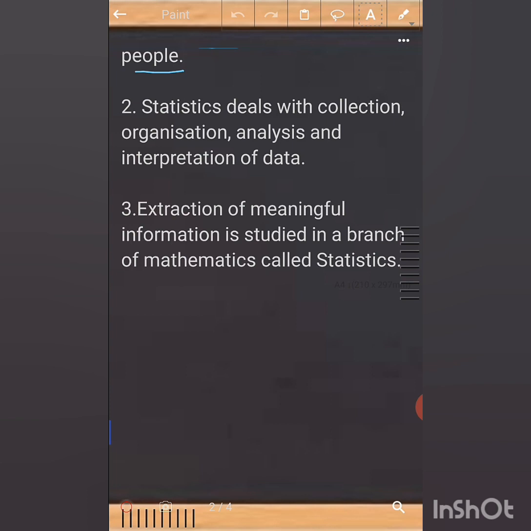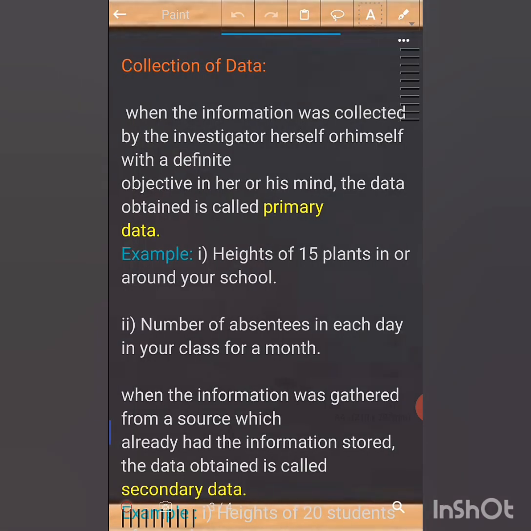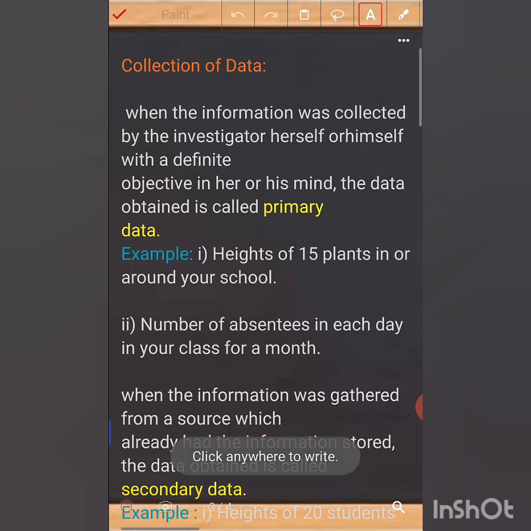Now let us see collection of data. Data will be collected in two ways. One is primary data and the other one is secondary data. What is primary data? The investigator collects the information by himself or herself.